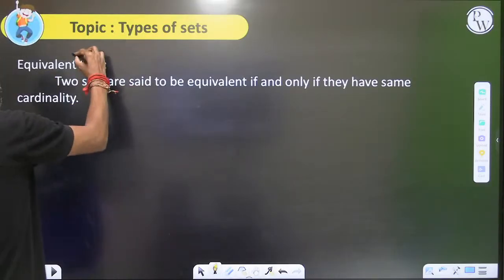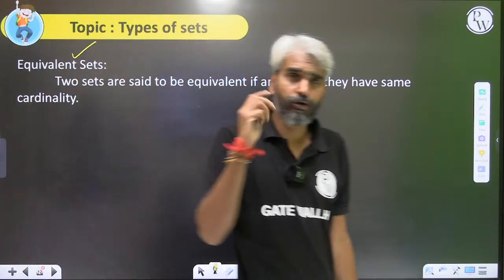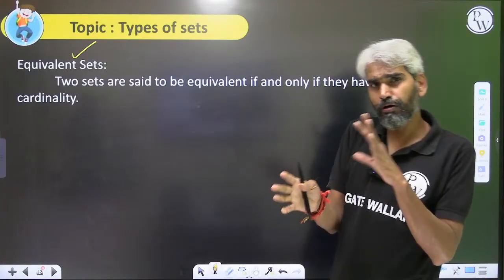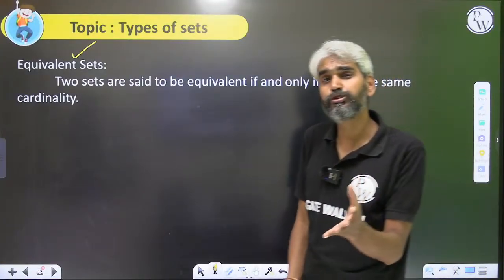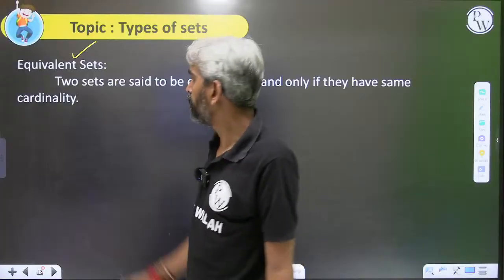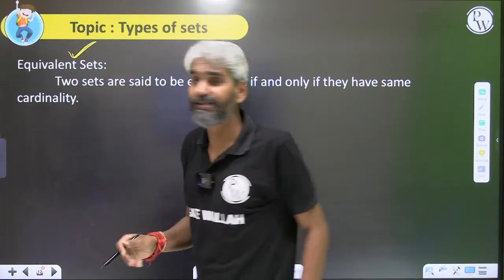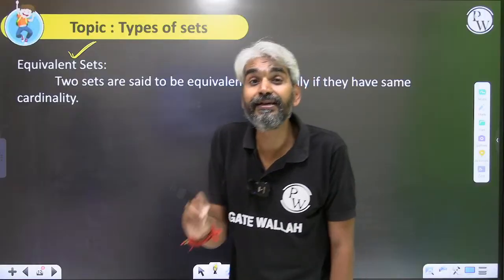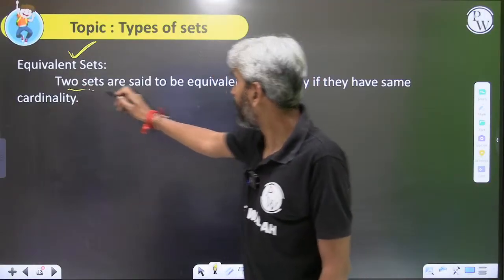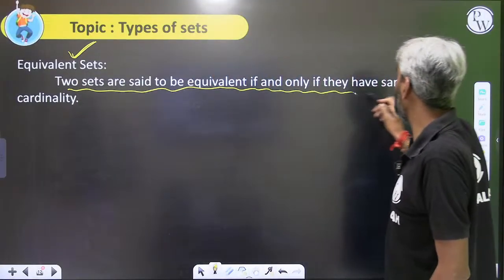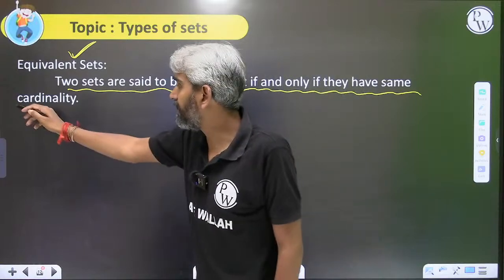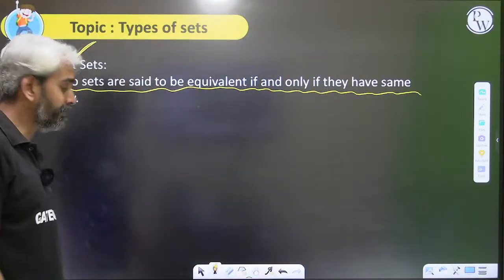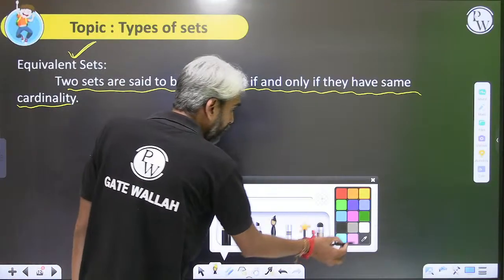Sir, what do I mean by an equivalent set? We have understood the concept of equal sets. For equal sets, all the elements of both sets should be exactly the same. But what is the definition of an equivalent set? Two sets are said to be equivalent if and only if they have the same cardinality. If the cardinalities of the sets are the same, then they will be equivalent. They need not have the same elements.